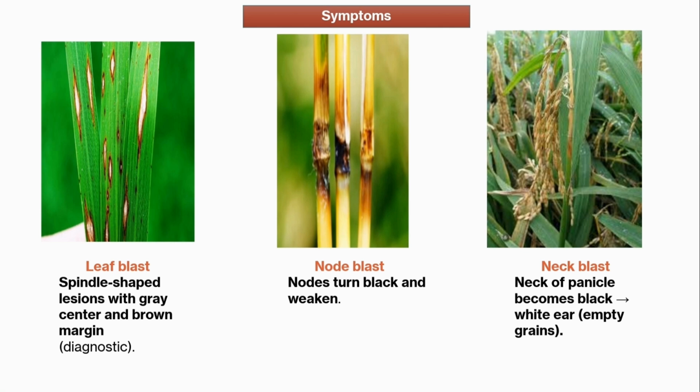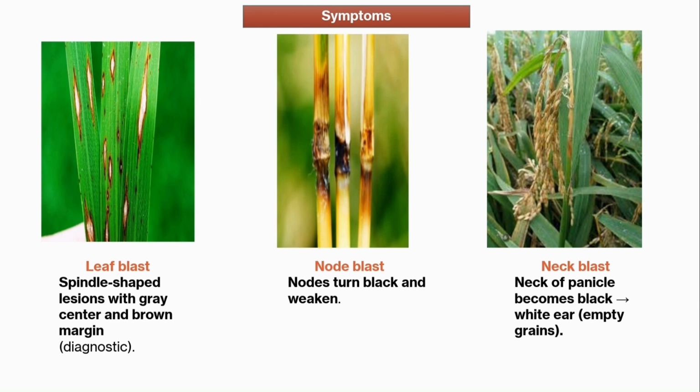Okay. So if in the ARS mains exam or in any exam, it is asked to write the symptoms of rice blast disease, simply you can mention it in three sentences. First, you will write leaf blast. So there you will write spindle shaped lesion with gray center and brown margin will be seen. Then node blast, blackening of nodes.